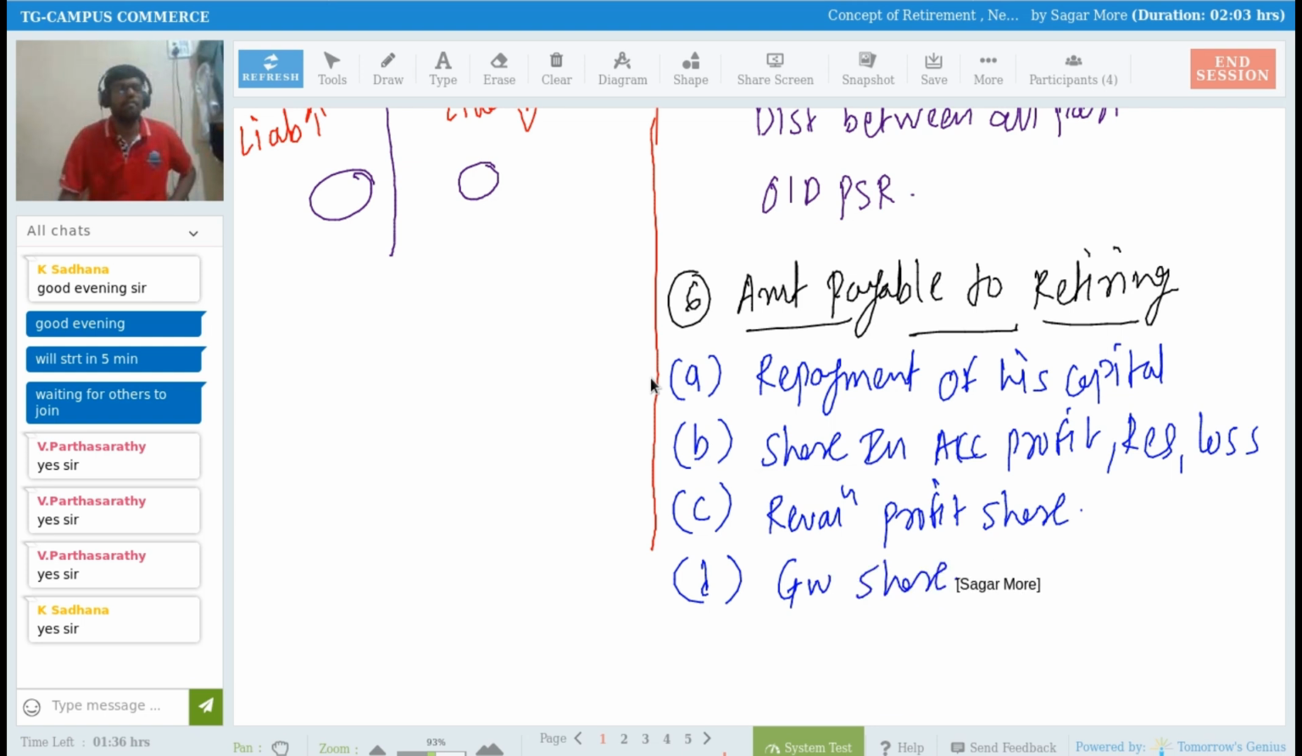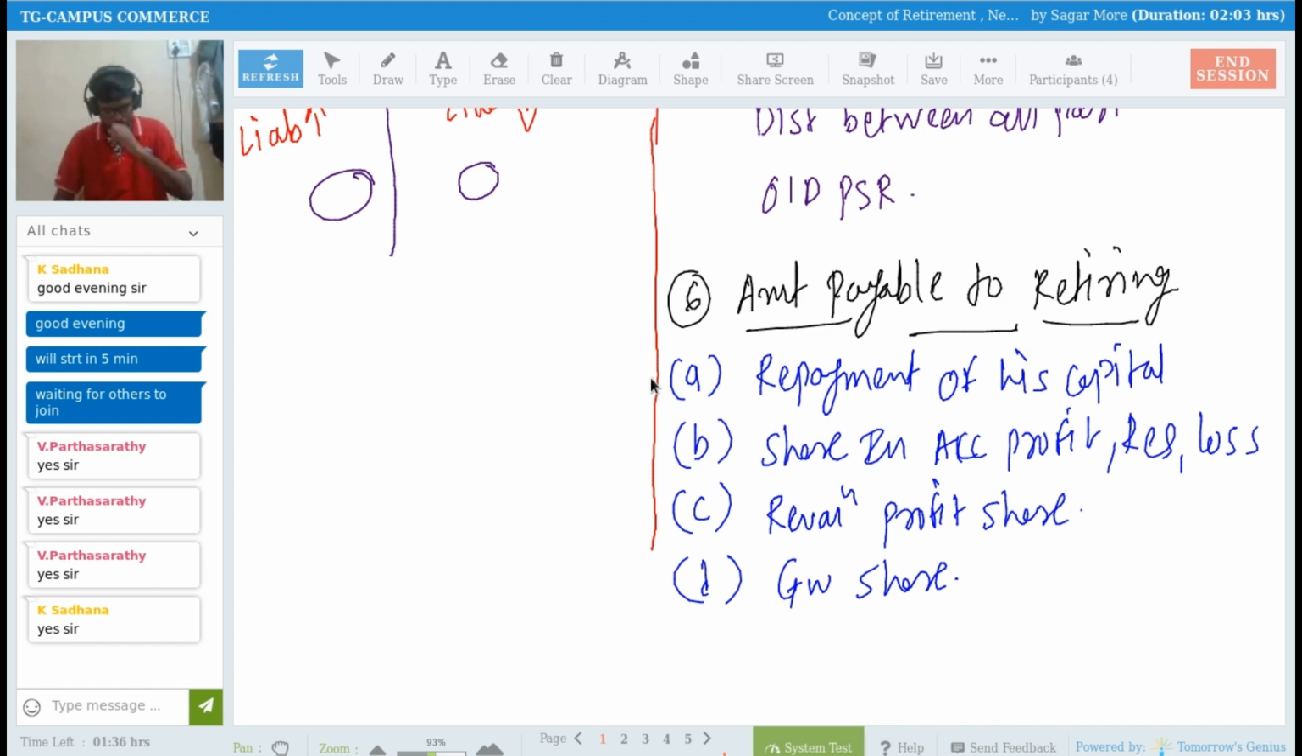Then we have to give him his goodwill share as well. Whatever name, fame and reputation the business has today is also because of the efforts of partner C. So if partner C is going out of the business today, it's a liability on the partnership firm to pay him his share of goodwill. So we have to pay his capital back, and give him his share of accumulated profit, reserves and losses.